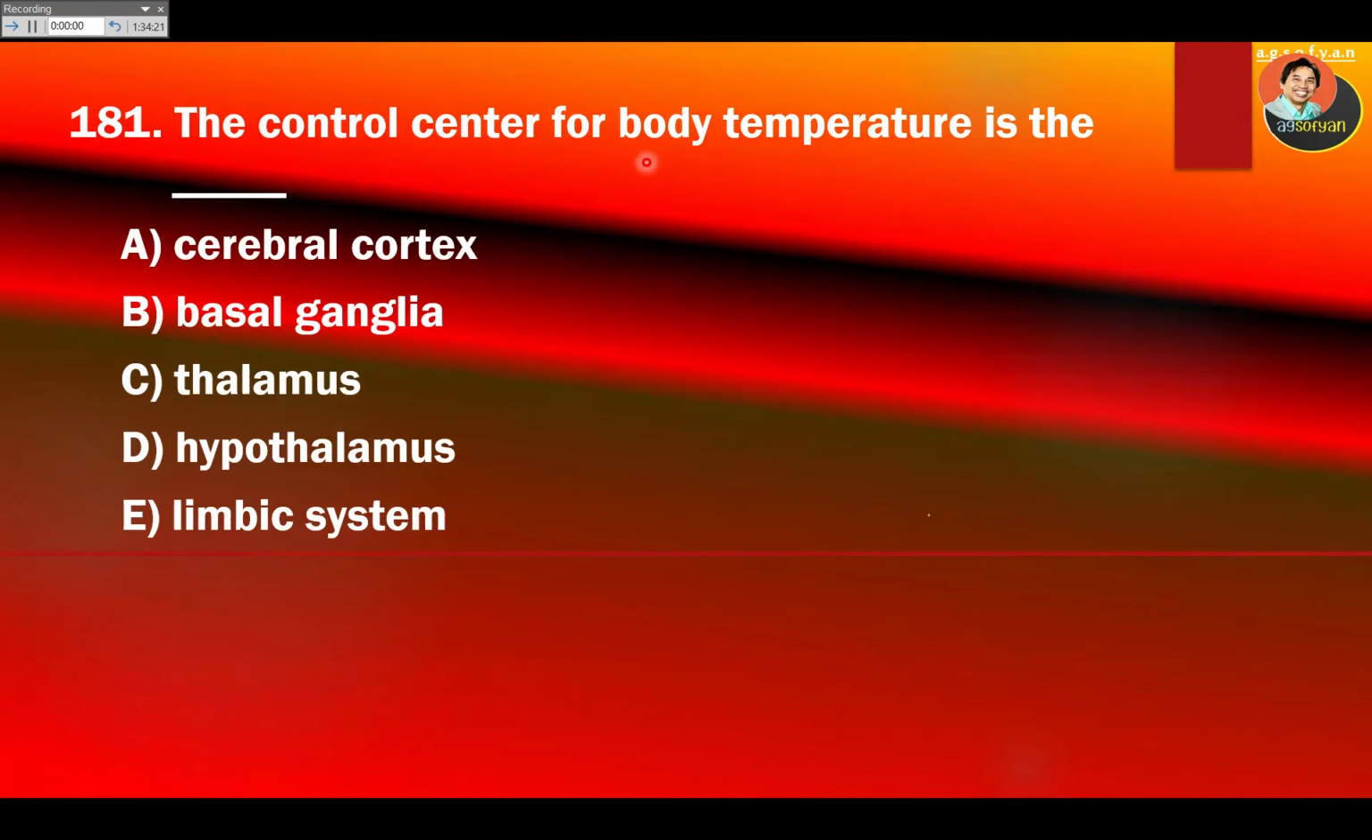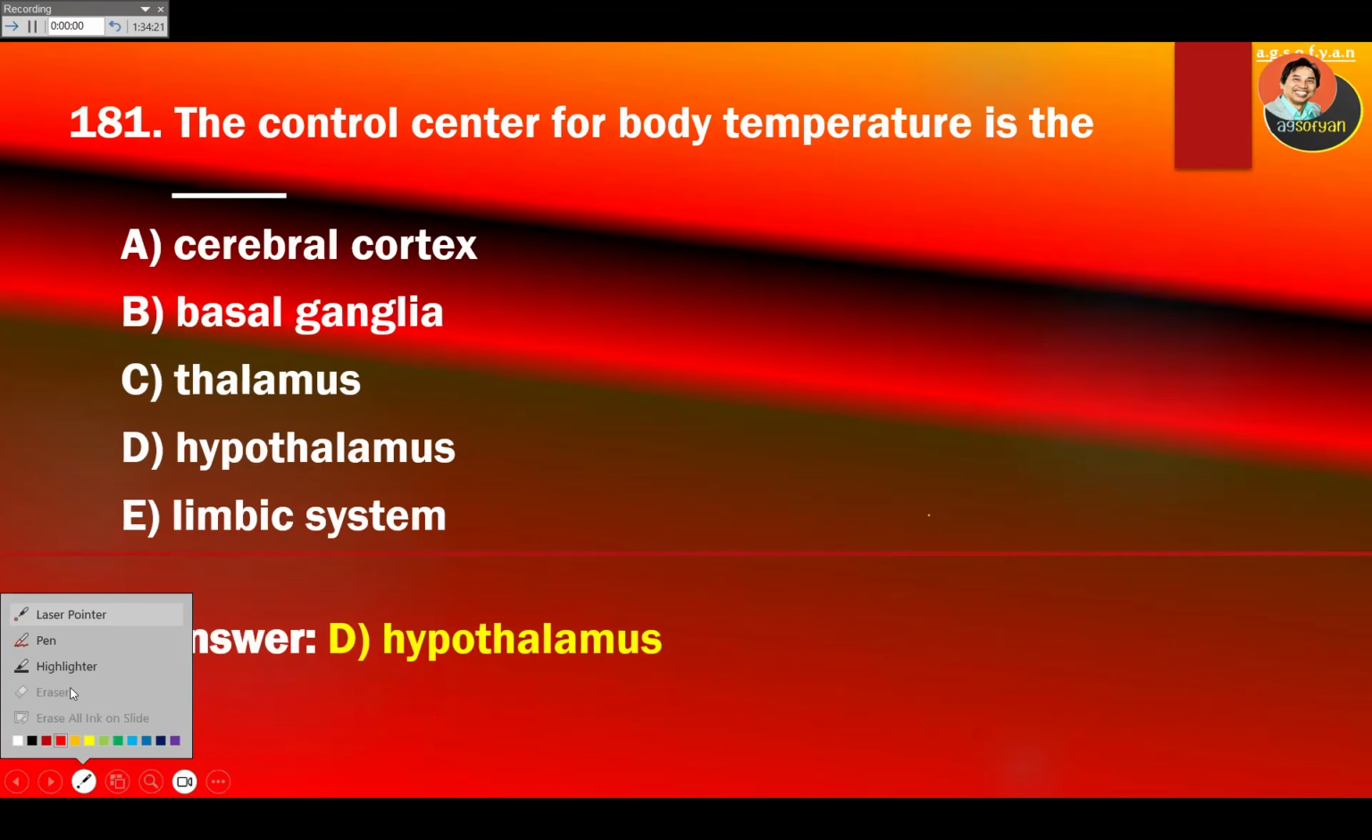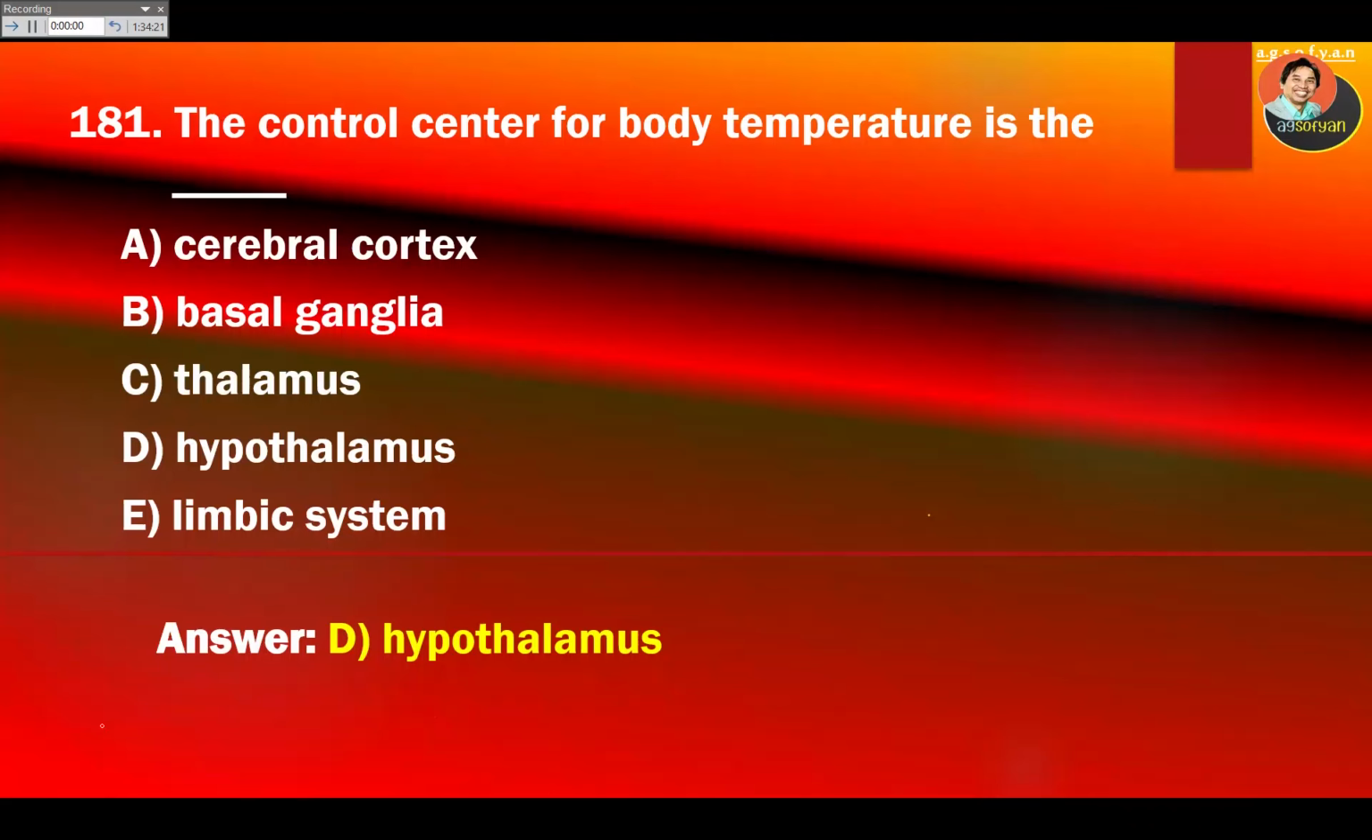Next one: the control center of body temperature is in the, what is the control center of body temperature? It's going to be in the hypothalamus. Okay, hypothalamus.